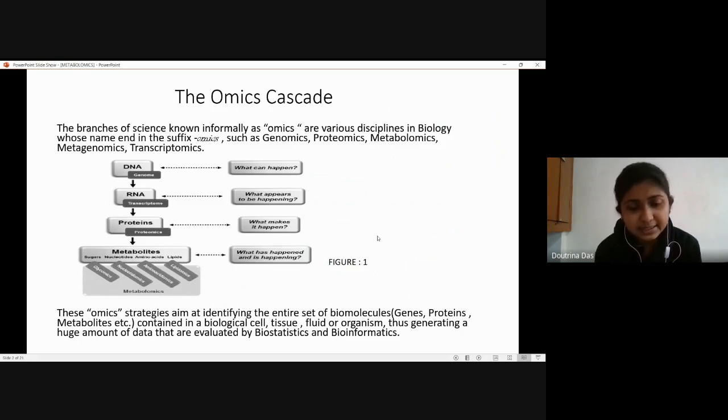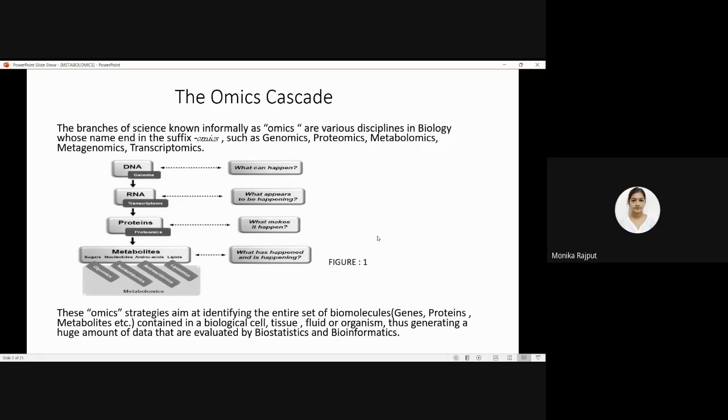That is the basic significance that makes it somewhat better than other omic sciences. But if we talk about genomics or transcriptomics, a single silent mutation can't be detected. Or if we talk about proteomics, all types of enzymes or protein products can't be detected by proteomics or can't be functional.